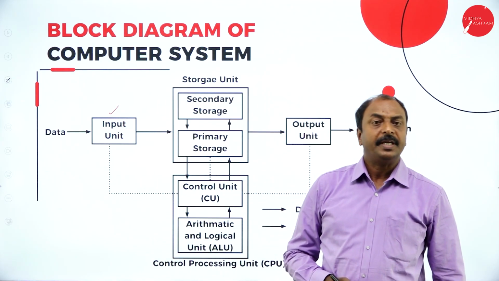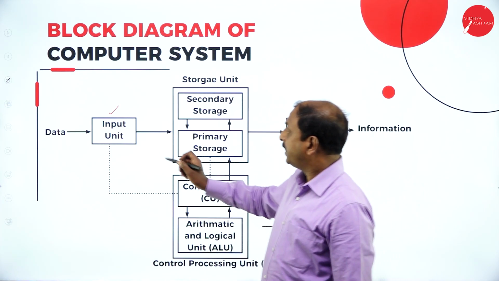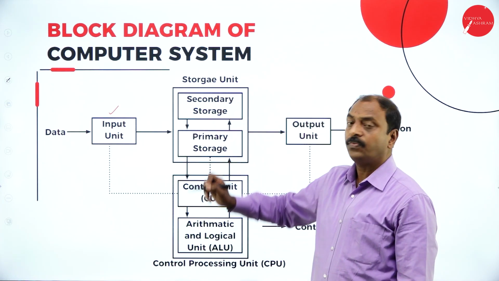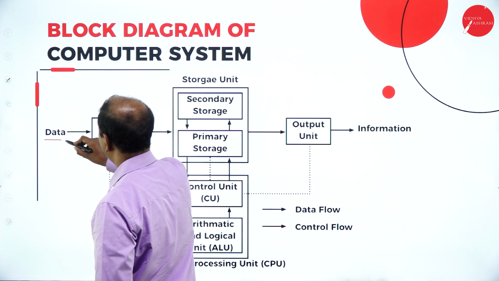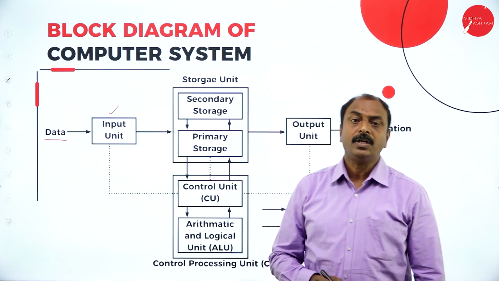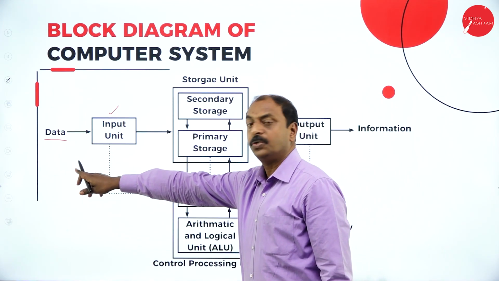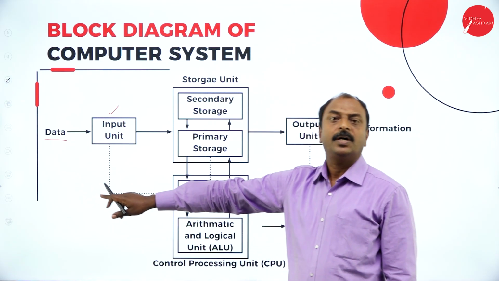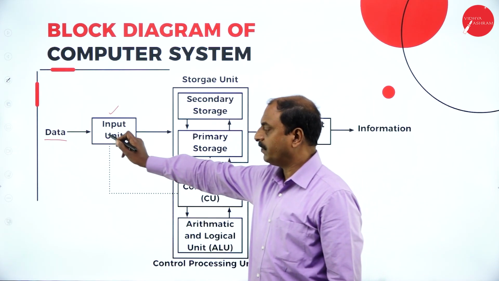Input unit is the device or hardware we use to enter data into the computer for processing. Input unit is used to feed data into the computer for processing. An example for input unit can be a keyboard, mouse, joystick, or different input devices.